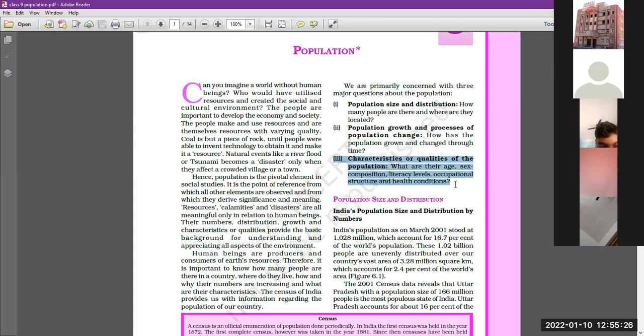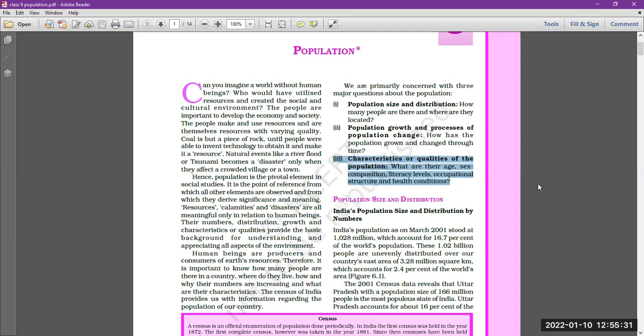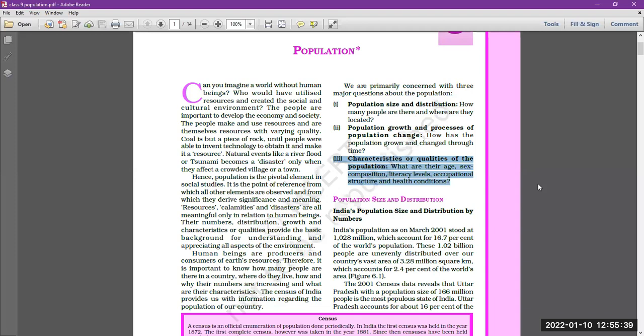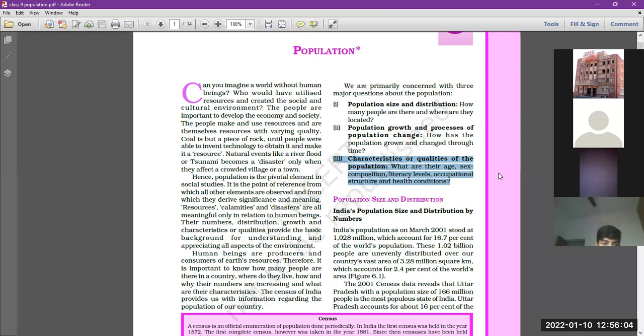Now the third thing which we are going to concern in this chapter, that is characteristics or qualities of the population. Characteristics and qualities of the population वो हम डिस्कस करने वाले हैं इसके अंदर. Now we are going to discuss the population in different age groups, that how many persons are in the aged group, how many are in childhood, how many are in adults group. Next one, that is sex composition. Sex composition means number of females per 1000 males. So it clears some various components, the condition of women in society.